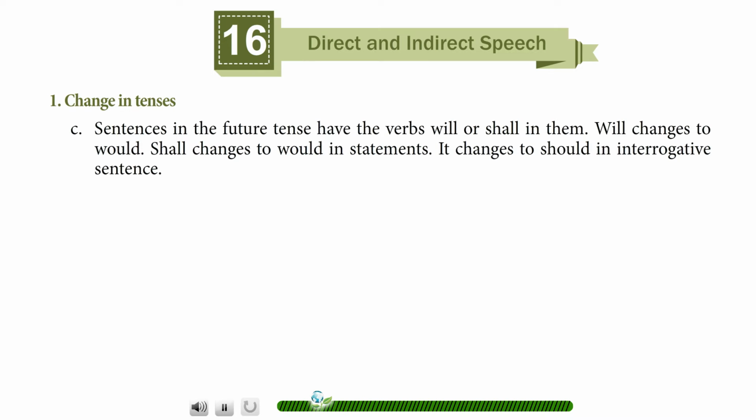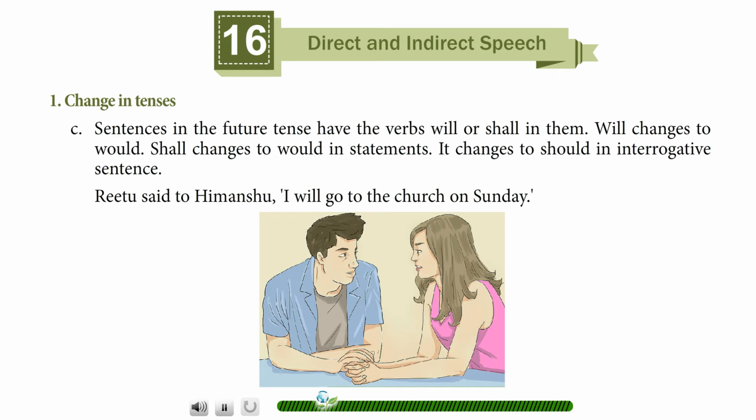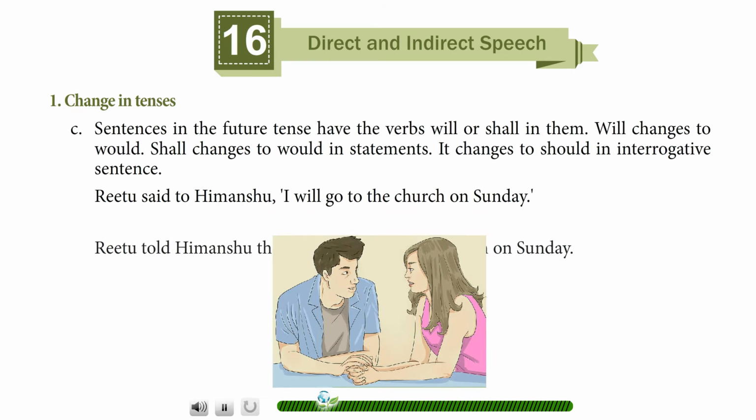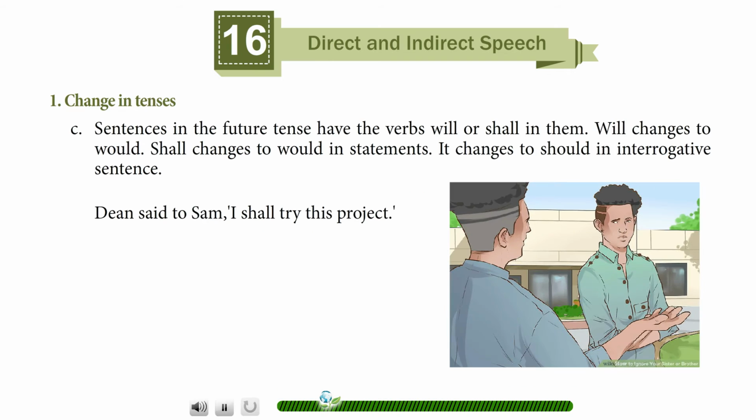Sentences in the future tense have the verbs will or shall in them. Will changes to would. Shall changes to would in statements. It changes to should in interrogative sentences. Ritu said to Himanshu, "I will go to the church on Sunday." Ritu told Himanshu that she would go to the church on Sunday. Dean said to Sam, "I shall try this project." Dean told Sam that he would try this project.